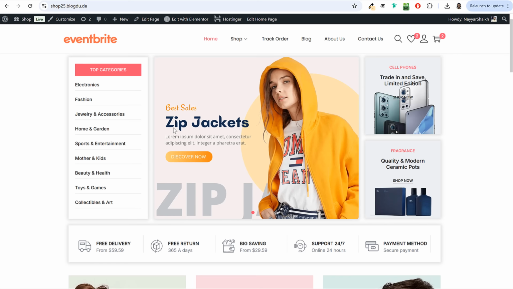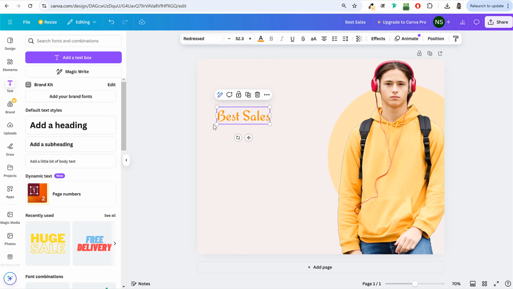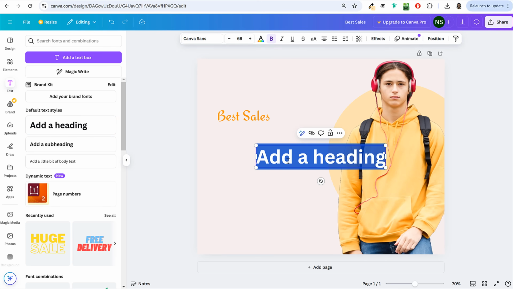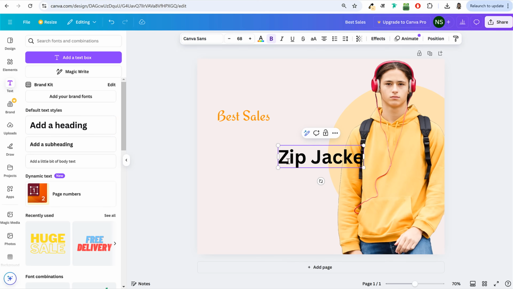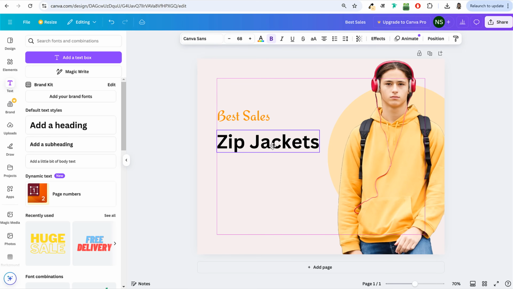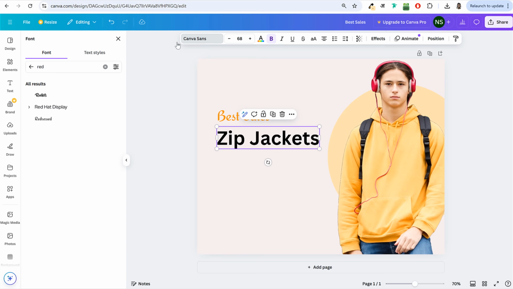Then the next text says zip jackets or whatever it is, t-shirts, an electronic product, whatever it is. Click on add heading again. I'll type in the same thing and bring it over here. It will also give you all the guidelines so that everything is properly aligned. For this, I've used some other font family. If you search for Batangas, for this we have used a dark blue color.